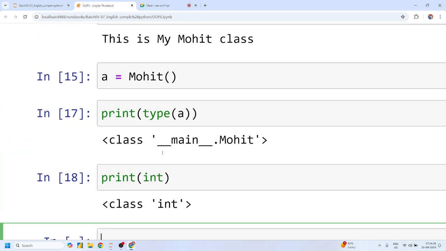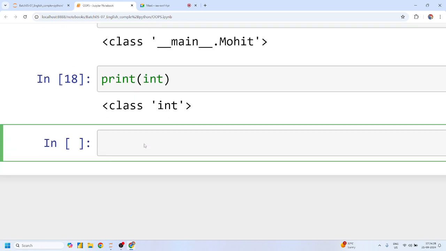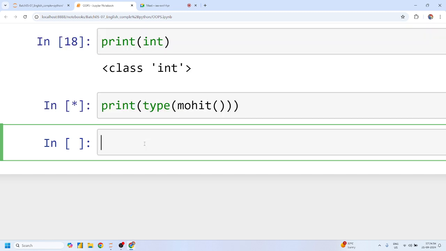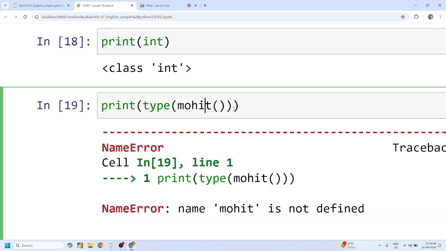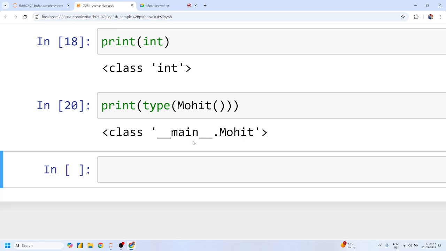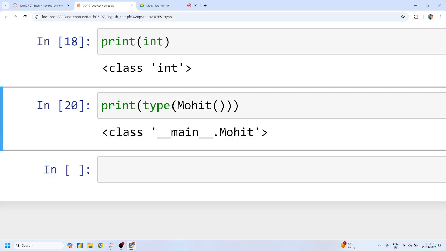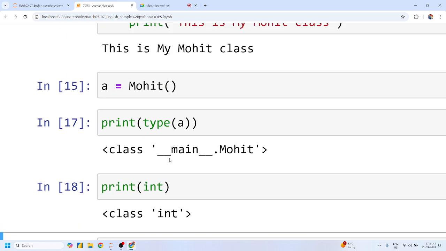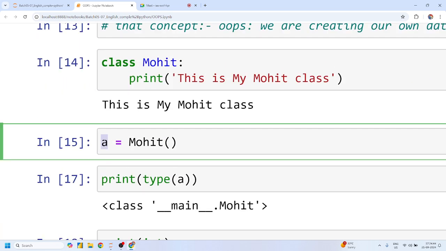And what exactly is this A? If you simply check print type of this, it again says Mohit, the same class. Yes or no? So whenever you create any variable, it's not just a variable, it's exactly an object.